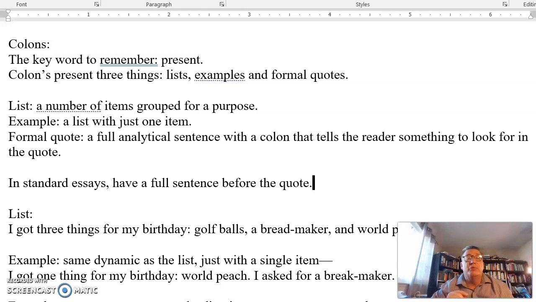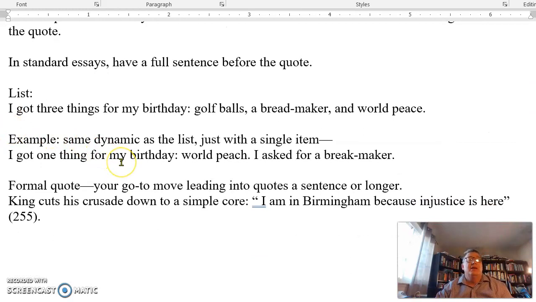It can also give you a reason to look at that. So let's look at some examples here. With the list: I got 3 things for my birthday: golf balls, a bread maker, and world peace. Now, what that sentence says before the colon is, here are the 3 things, and here's the reason I'm mentioning them: you see 3 things. I got 3 things for my birthday. What are those things? Golf balls, a bread maker, and world peace.